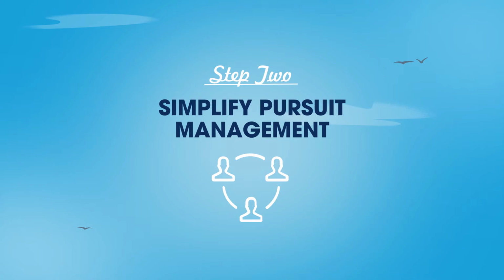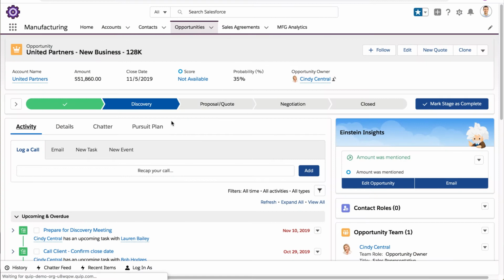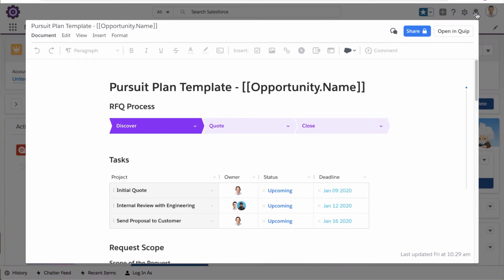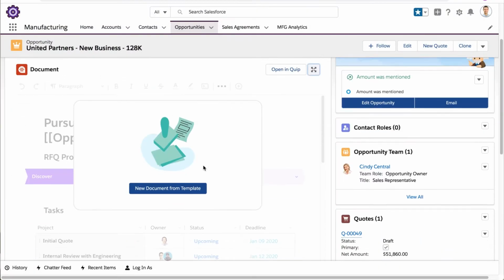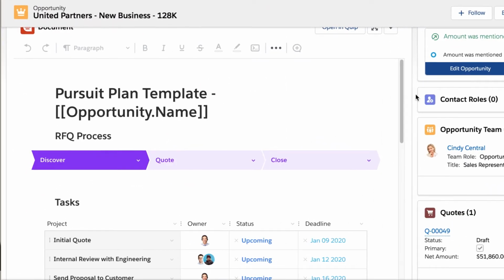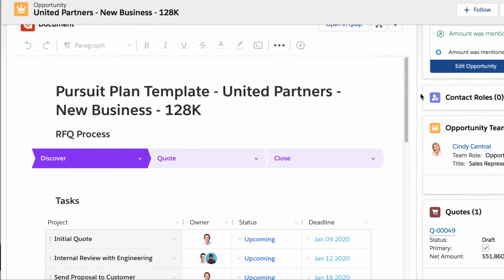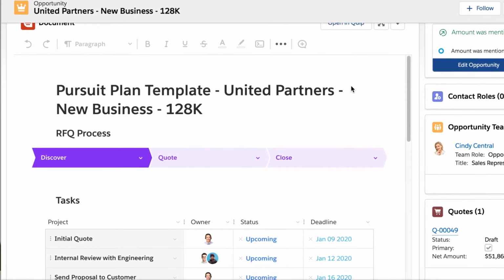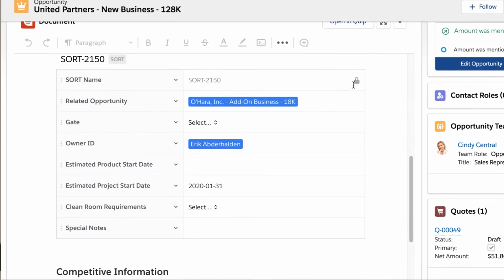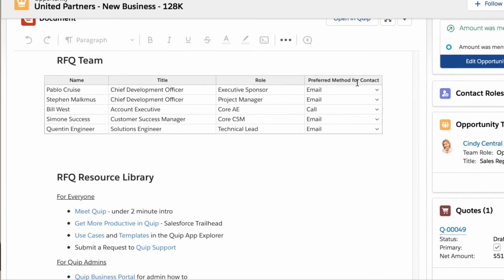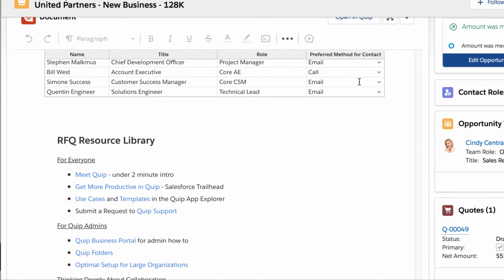Next, use collaborative pursuit templates to respond to complex RFQs and win new business as a team. Turn standard best practices and institutional knowledge into customizable templates. Bring cross-functional stakeholders from engineering, quality, legal, finance, and more onto the same page in context of relevant CRM data, whether they are Salesforce users or not. Empower your extended team with a single place to align on updates and next steps, so you can design and turn around comprehensive solutions faster.